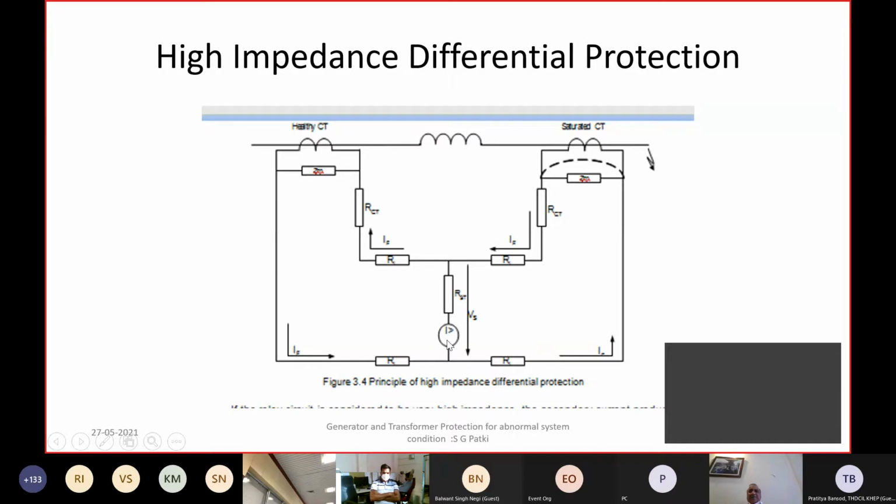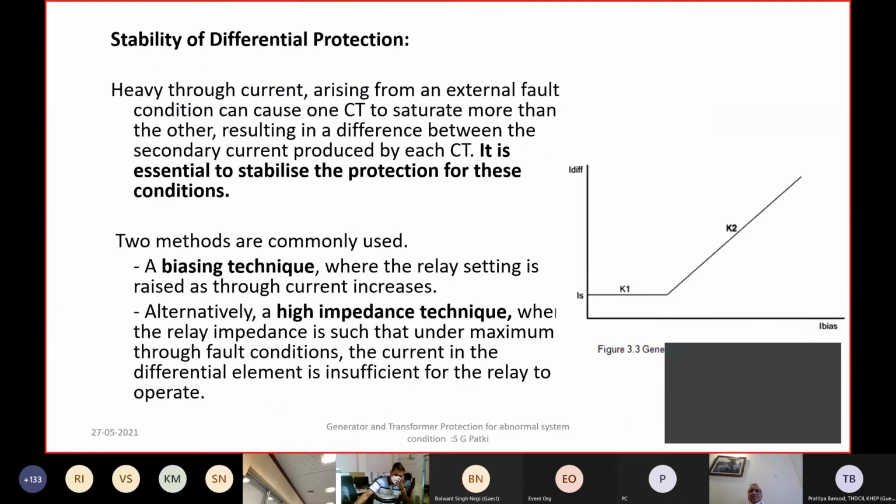This relay operating current can be reduced by a series resistor. This is called a stabilizing resistor. So just like a restraint in the low impedance relay, in this protection you increase the stabilizing resistor to ensure stability. So these are basically the two types of differential scheme, high impedance and low impedance, where the stability can be improved.